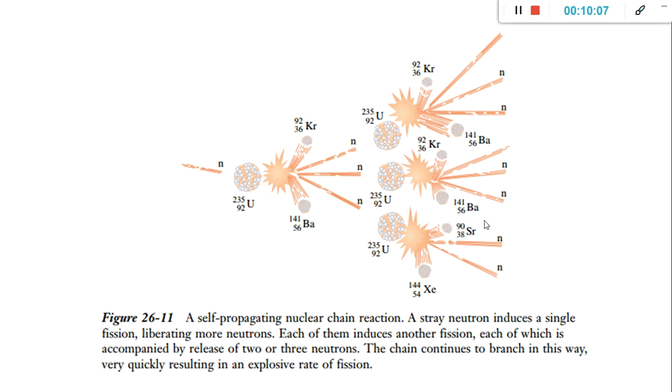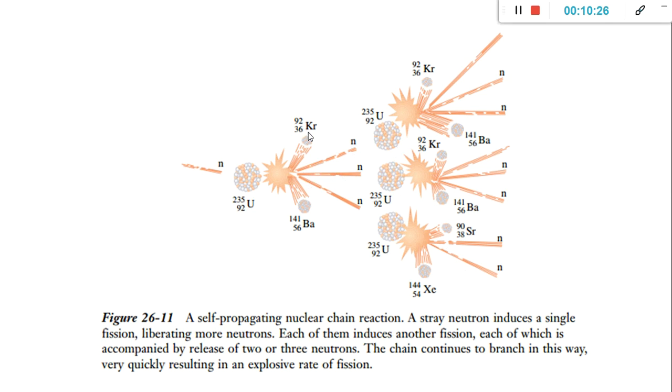So we have here an illustration of how a fission reaction occurs. A neutron is bombarded to uranium-235, so it undergoes the following processes.